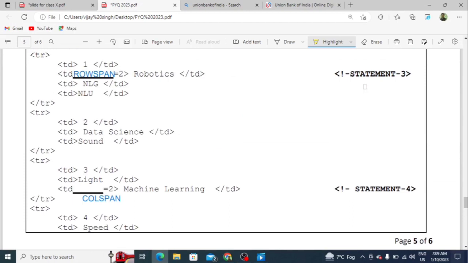Students, in this question you are seeing rowspan and colspan. What is the meaning of rowspan? The process of merging more than one cell in the row is called rowspan. The process of combining more than one column is called colspan.